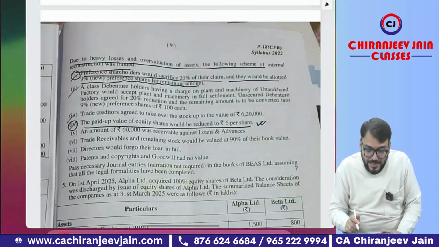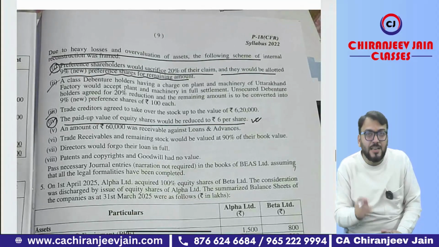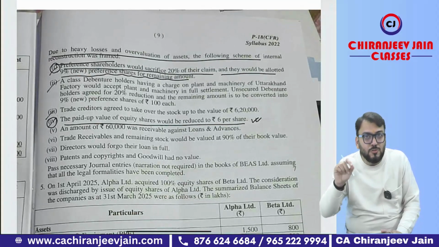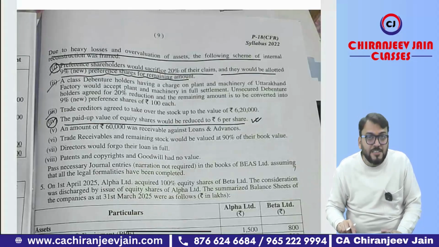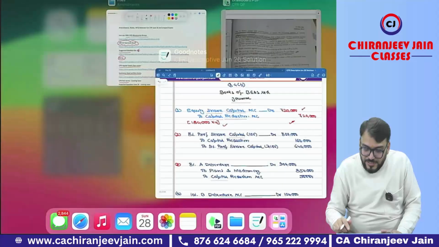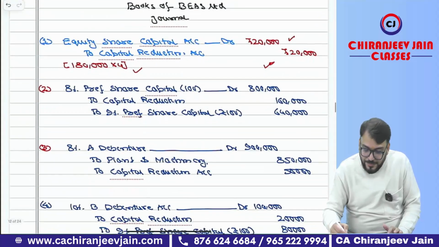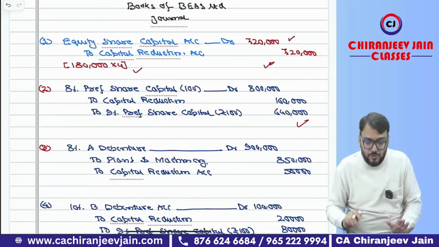Now the second journal entry I have done for point number 1: the old preference share capital to new preference share capital, and the difference will be transferred to capital reduction. So capital reduction will be the 20% amount. You can see the same journal entry we have done. Okay, I think there is no doubt in this.